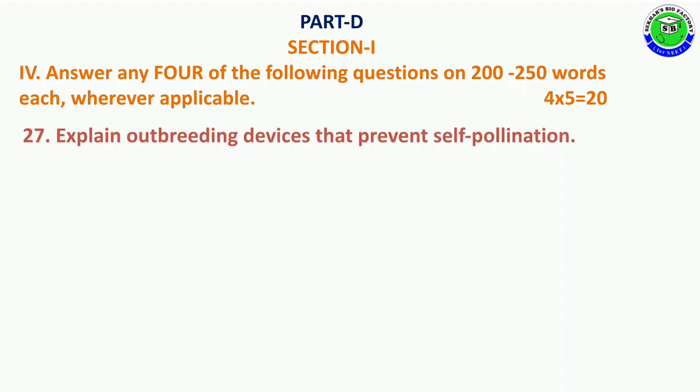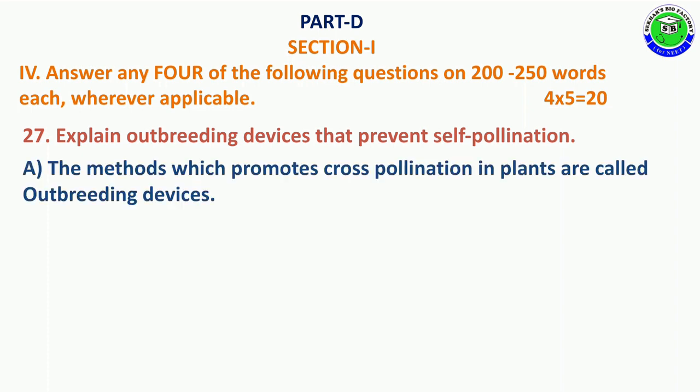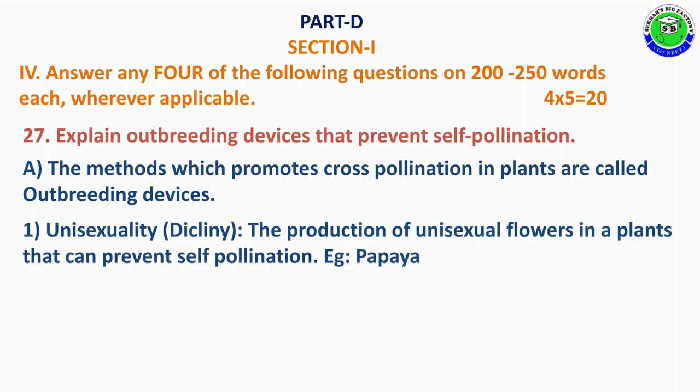Question number 27. Explain outbreeding devices that prevent self-pollination. The answer is the methods which promote cross-pollination in plants are called outbreeding devices. The first device is unisexuality, also called dicliny. The production of unisexual flowers in plants that can prevent self-pollination is called unisexuality. It is seen in some plants like papaya.